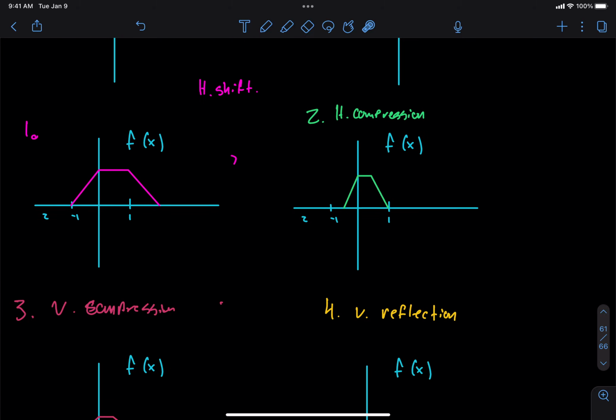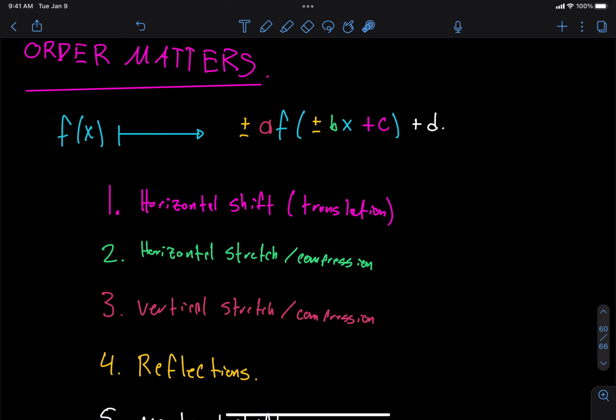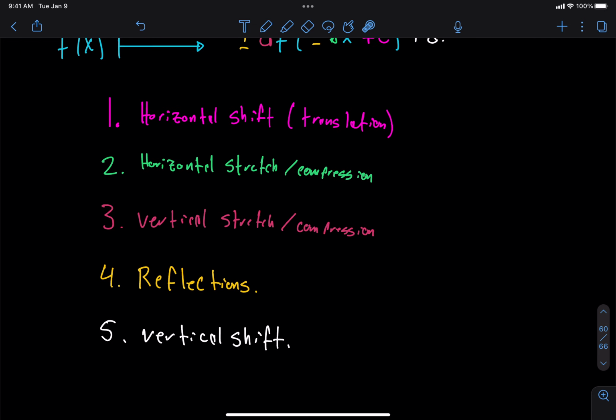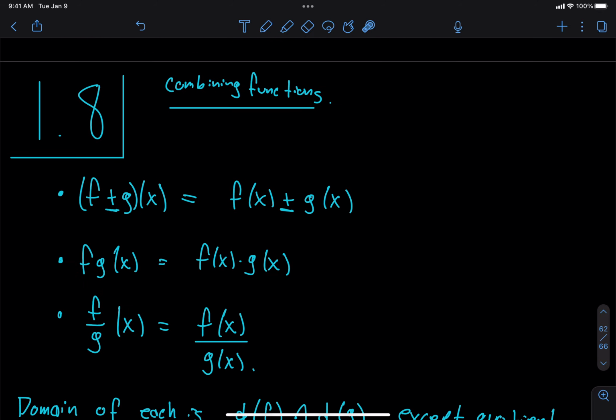Okay, I just want to reiterate one more time the rainbow slide. Order matters, okay? If I accidentally do the vertical shift first, it's going to totally spoil everything, okay? So I need to make sure that I apply the transformations in the correct order. All right? Okay.